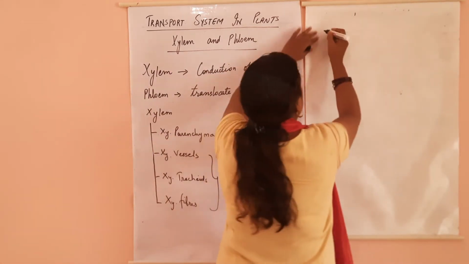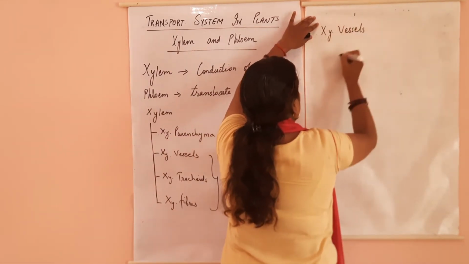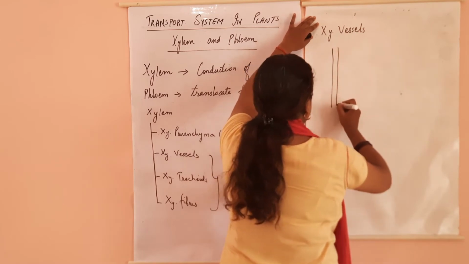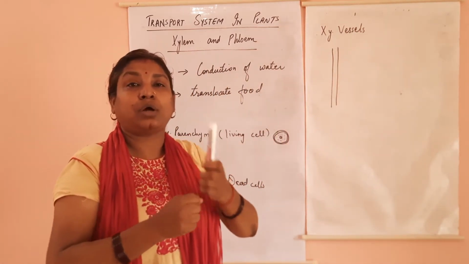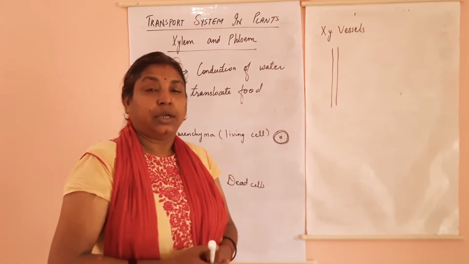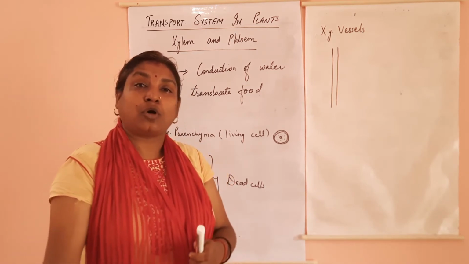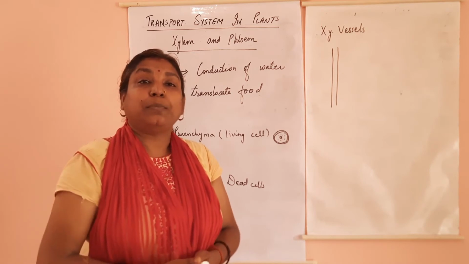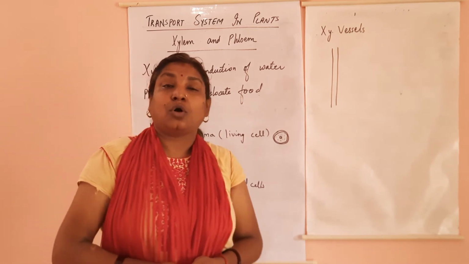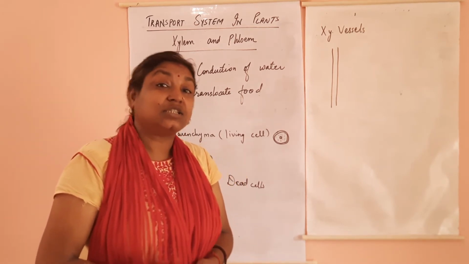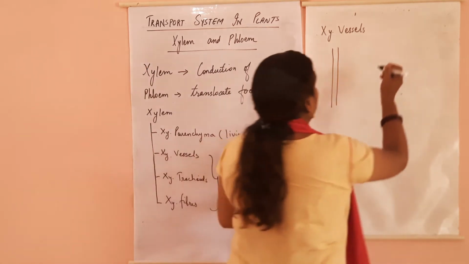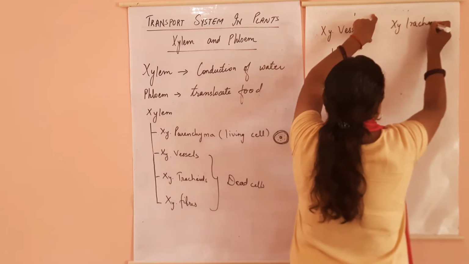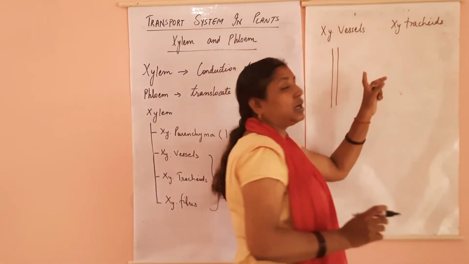Now coming to xylem vessels, they are cylindrical, thin-walled tubular structures placed end to end, one above the other. They help in carrying water from the root to the tip of the leaves or the shoot against gravity. Whereas xylem tracheids are also involved in conduction of water.